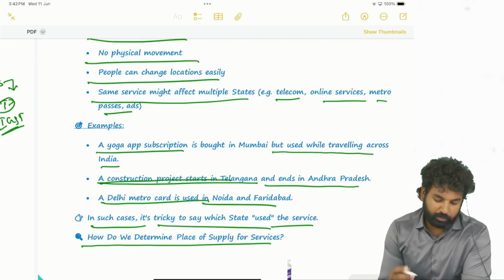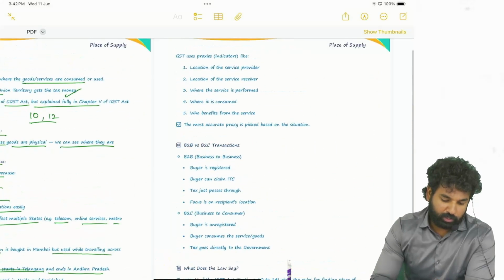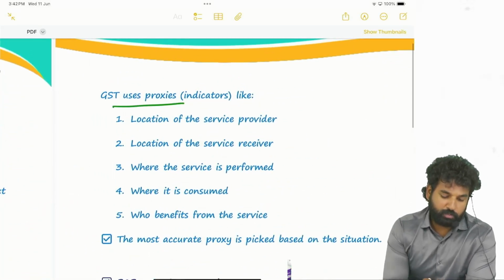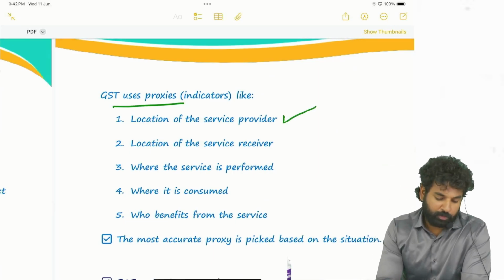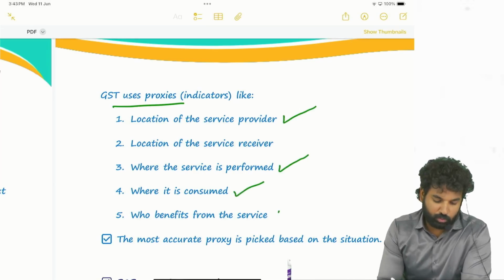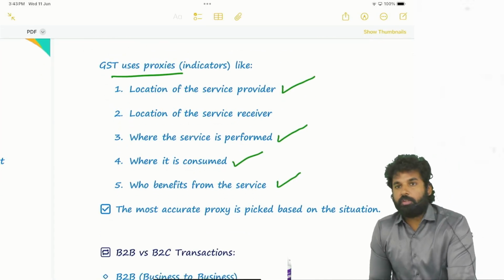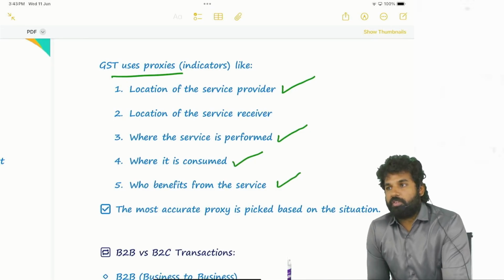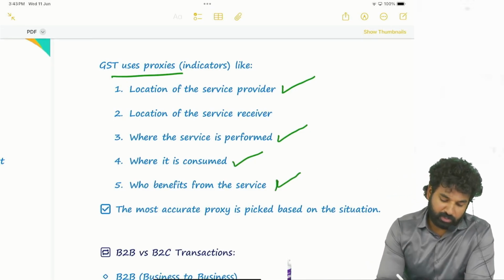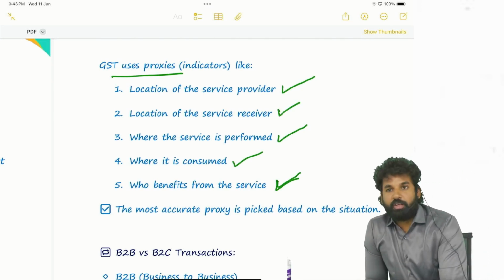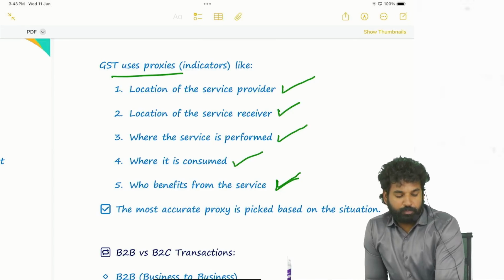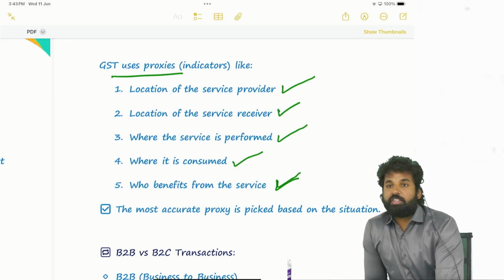Okay, how do we determine the place of supply for services? The key is that GST uses proxies, which are nothing but parameters. Parameters means location of the service provider, where the service is actually performed, where it is consumed, and who is the person having the benefit from such service.